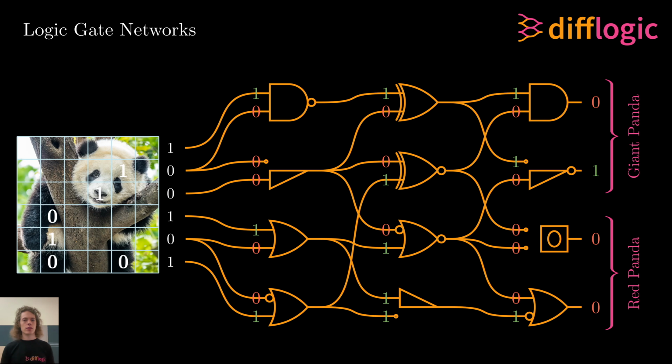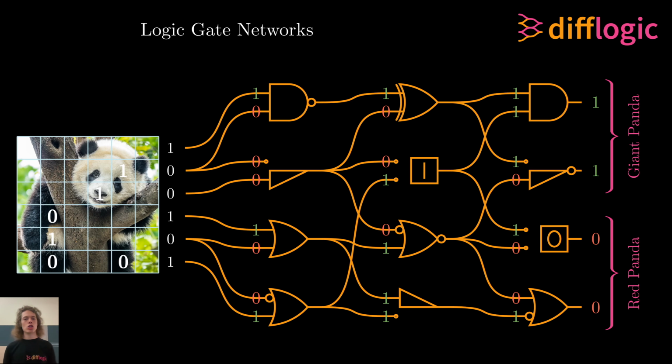Now, training the model requires optimizing the choice of logic gates at each node, which is a hard combinatorial optimization problem, especially when considering that we use thousands or even millions of gates. Thus, we differentiably relax the logic gate network in order to leverage deep learning and use gradient descent.